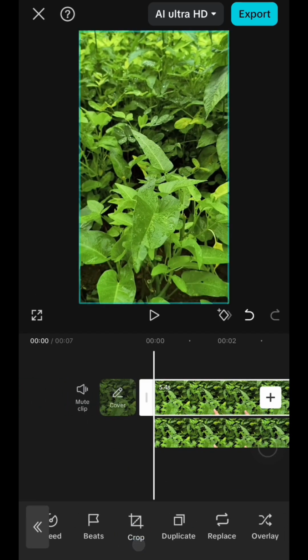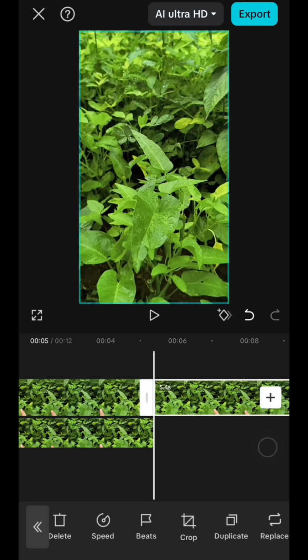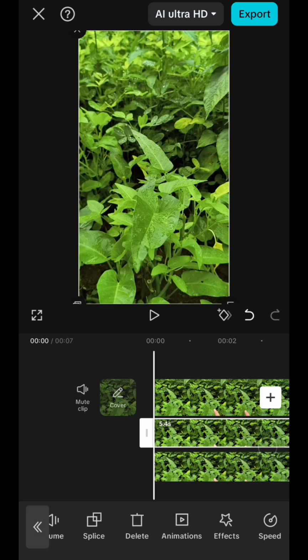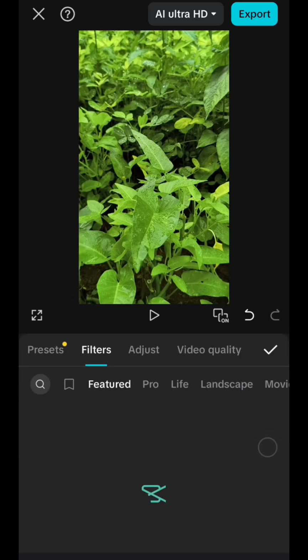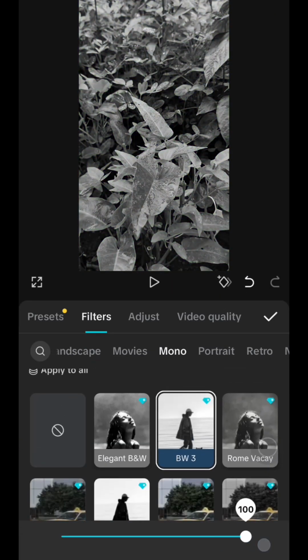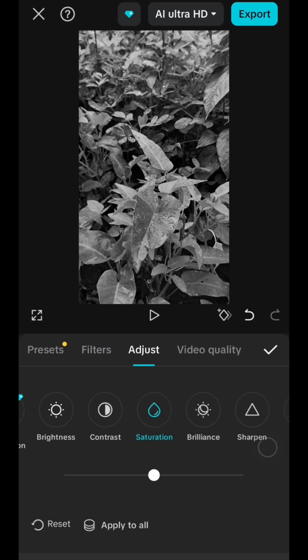Next, just duplicate the main clip again and then place this new one between the original and the first overlay, like this. And on this middle clip, add a mono filter, and then just choose any style that you like. I want to choose this one. Then go to adjust and bring the saturation down to 0 to make it black and white, like this.